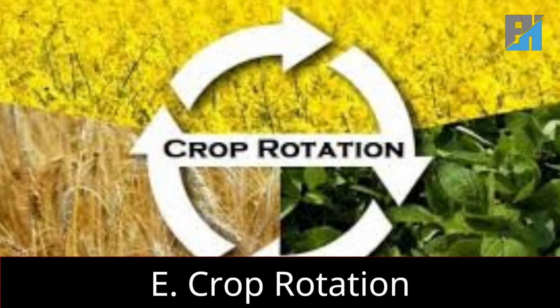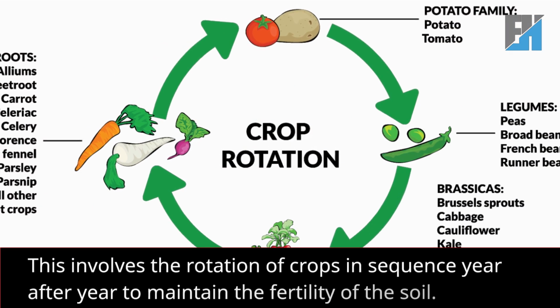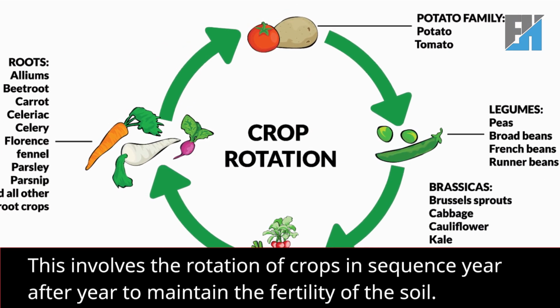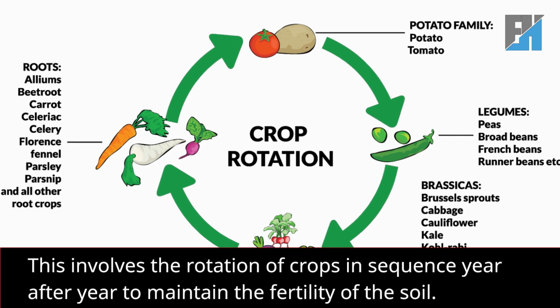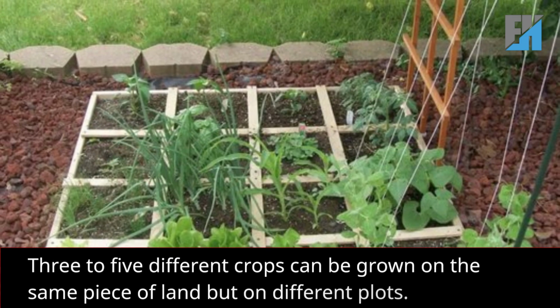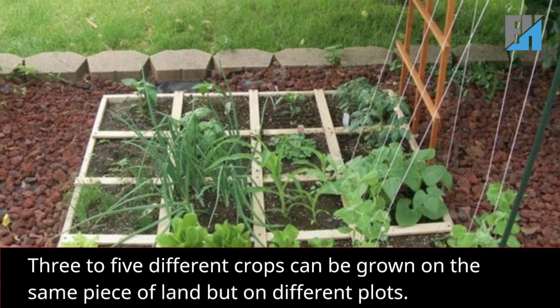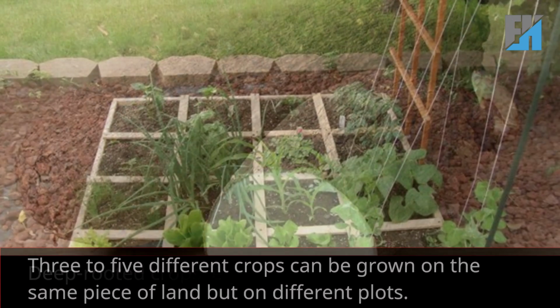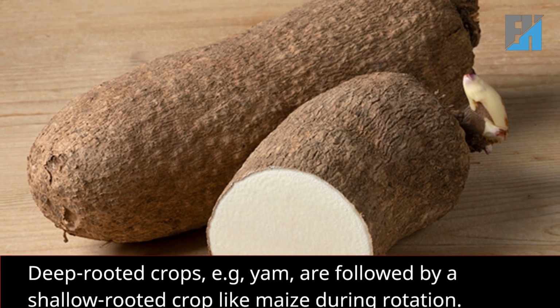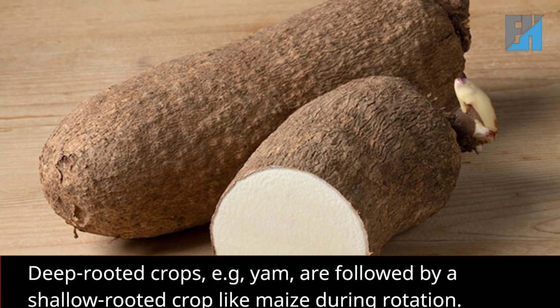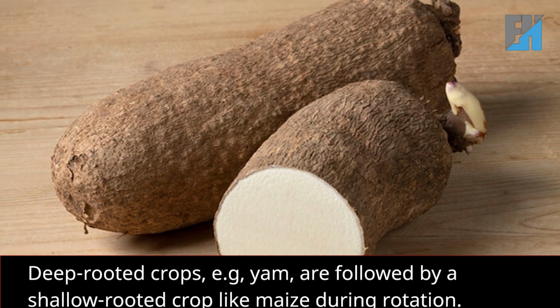E. Crop rotation. This involves the rotation of crops in sequence year after year to maintain the fertility of the soil. 3 to 5 different crops can be grown on the same piece of land but on different plots. Deep-rooted crops, e.g., yam, are followed by a shallow-rooted crop like maize during rotation.